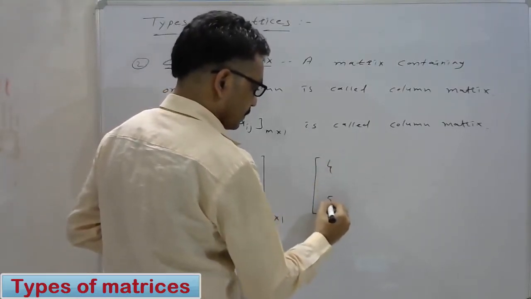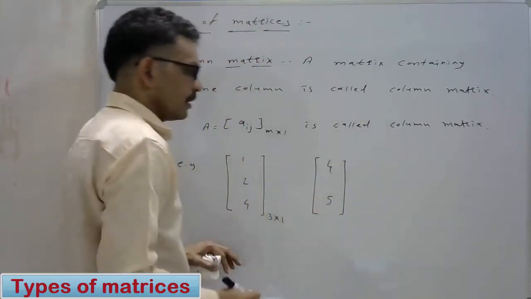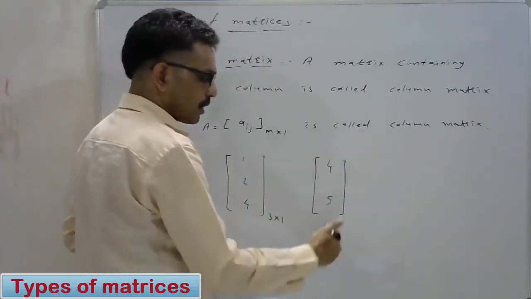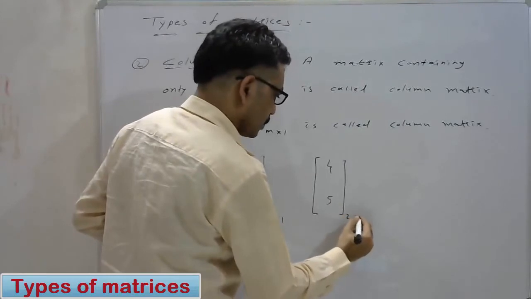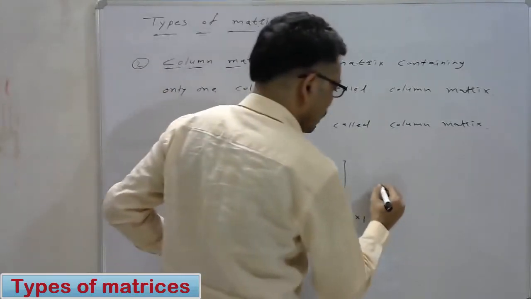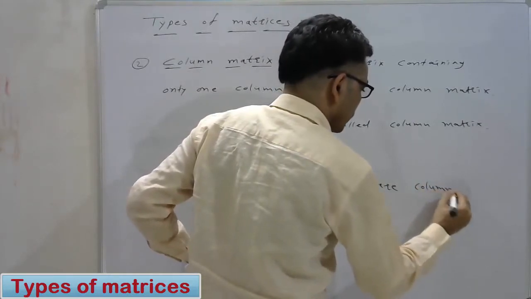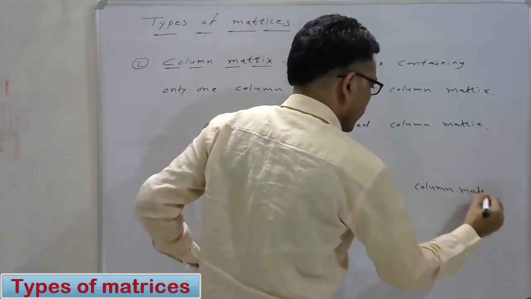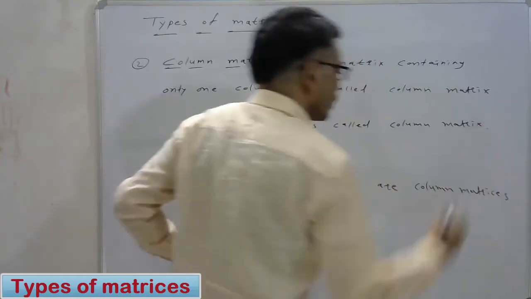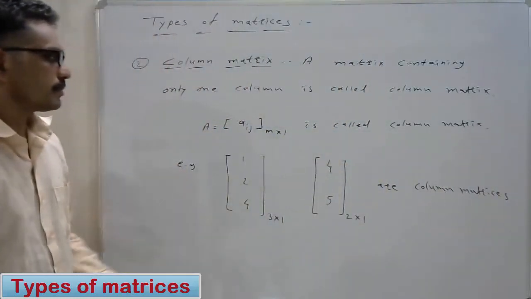Another with elements 4, 5, having 2 rows and 1 column. These are the examples of column matrices.